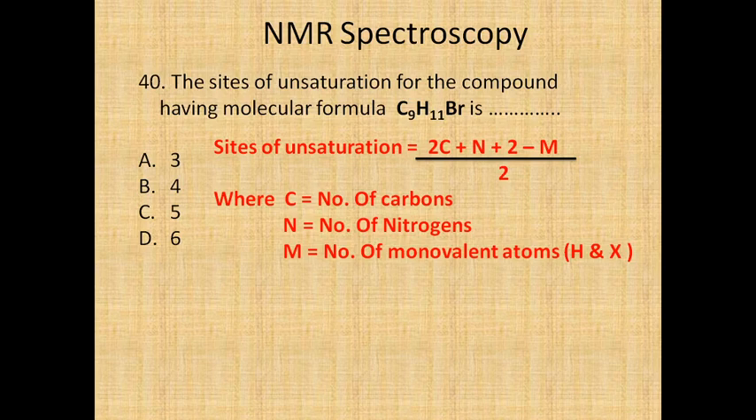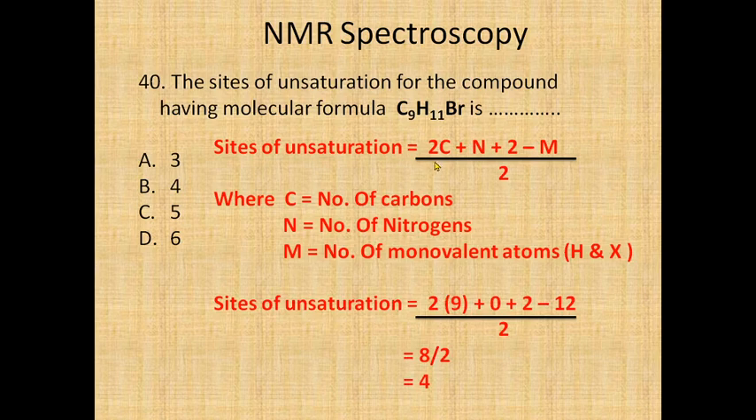Let's find it by using the molecular formula C9H11Br. Sites of unsaturation: 2 into the number of carbons, 9, plus number of nitrogens, 0, plus 2, minus the monovalent atoms, which are hydrogen plus 1 Br, so 11 plus 1, it will be 12. 9 times 2 is 18, plus 2 is 20, and 20 minus 12 is 8. So 8 by 2, and you get 4 sites of unsaturation. In this way you can easily calculate the sites of unsaturation of any molecular formula.